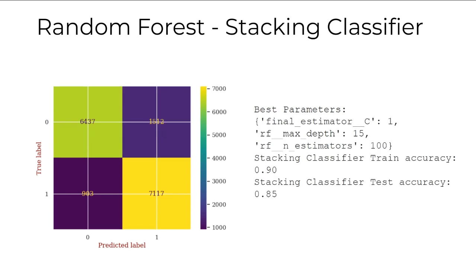Moving on, the stacking classifier. The model was optimized using grid search CV, and we have the best parameters displayed on the right-hand side. It gave a high accuracy of 90%, showcasing its ability to learn and generalize well. And from the test perspective, it gave an accuracy of 85%. Also, the AUC score for this was 92%.